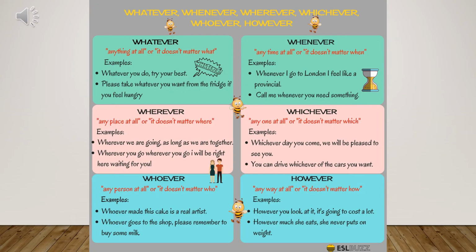And the last option that we have to create noun clauses are the ever words, okay? Whatever, whenever, wherever, whichever, whoever, however. For whoever, I have to mention that we can say whoever or whomever. If you relate the knowledge with the previous unit, whom is used when you are talking about a person but receiving the action. So with whomever it is the same. We will see an example.